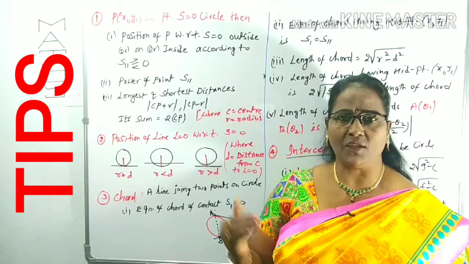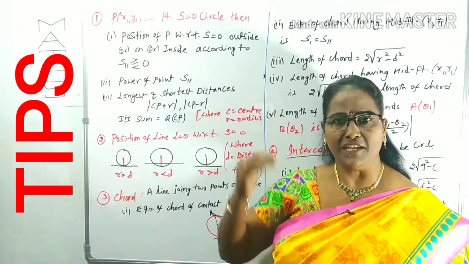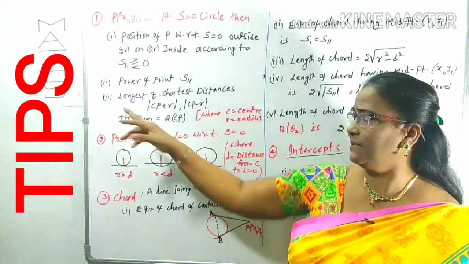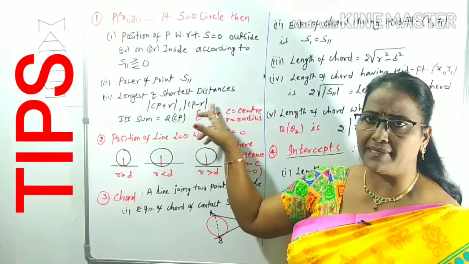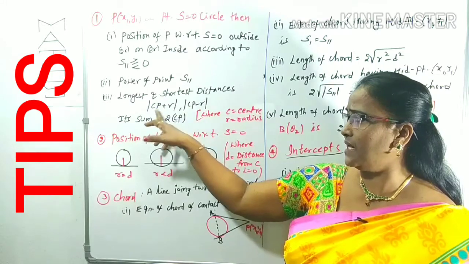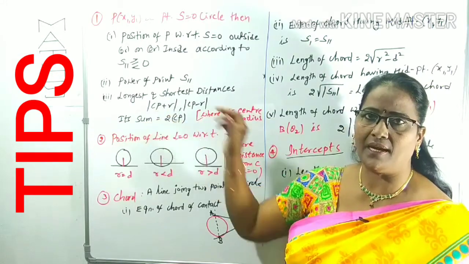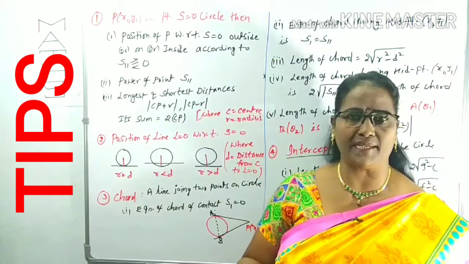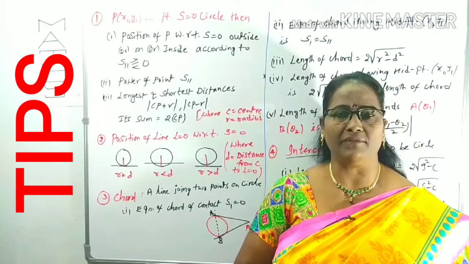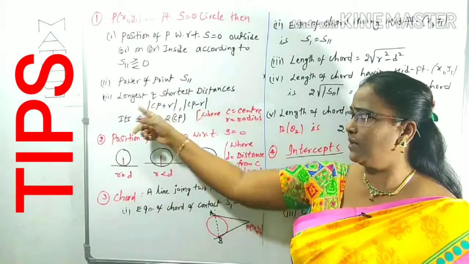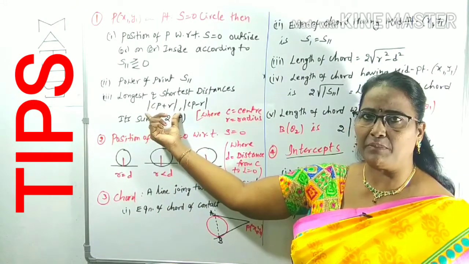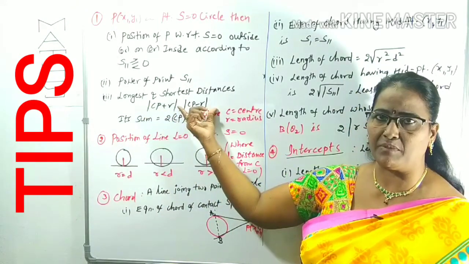What are the longest and shortest distances from a point to the circle? They are |CP| + R and |CP| - R. What are C and R? You know, C is the center of the circle and R is the radius of the circle. We will be given the circle and the point. From the circle we can find the center and radius, and we will be given the point. What is the longest distance formula? |CP| + R. Shortest is |CP| - R.